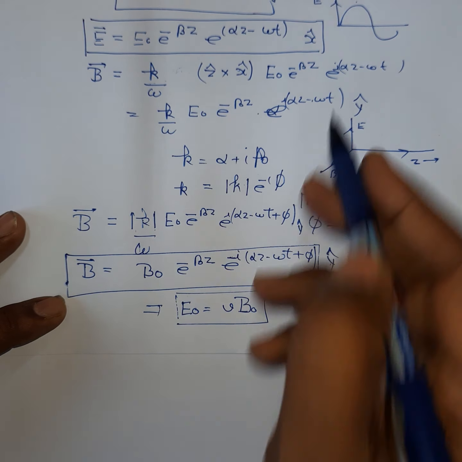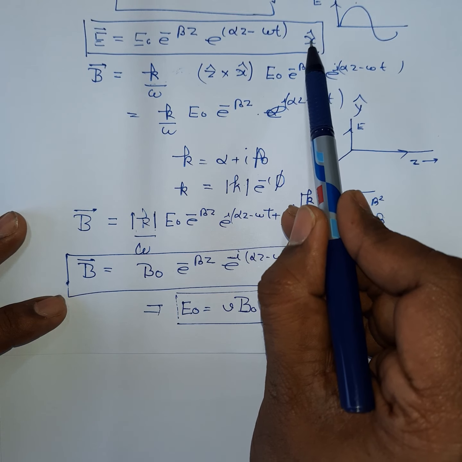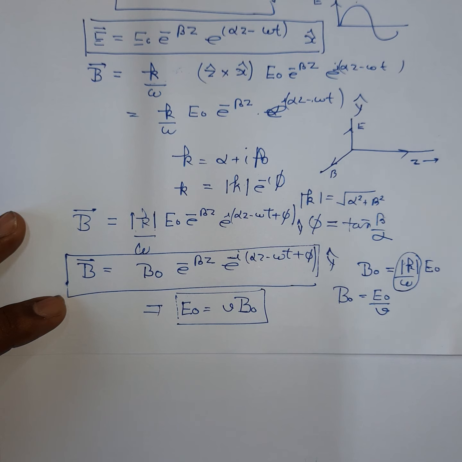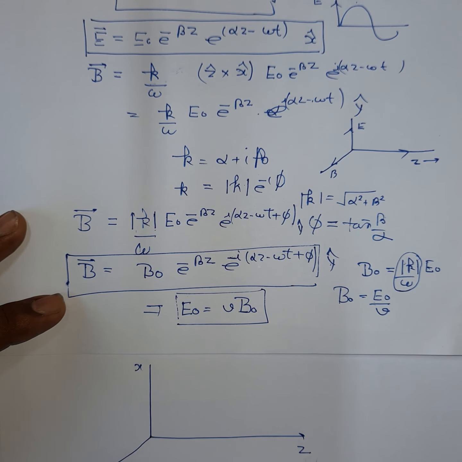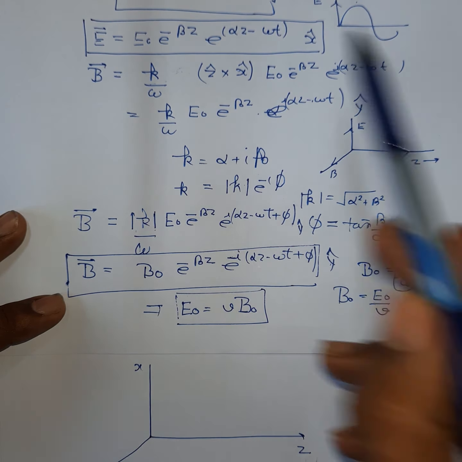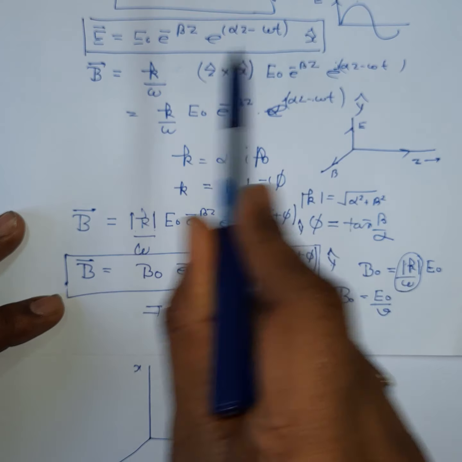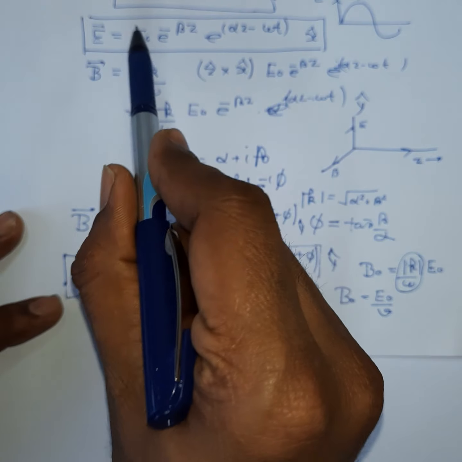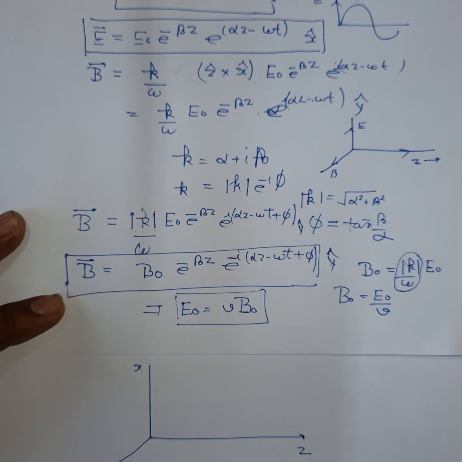The direction where the electric field oscillates is called its polarization. So if you draw a three-dimensional axis, suppose this is your x-axis, this is your y-axis, and this is your z-axis. This equation tells us that E is polarized along the x-axis, and as the wave propagates, its amplitude decreases with distance.